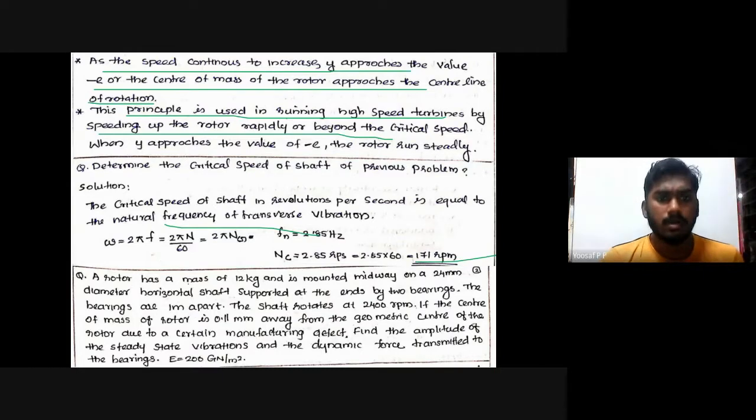Next question: a rotor has a mass of 12 kg and is mounted midway on a 24 mm diameter horizontal shaft supported at the ends by two bearings. The bearings are inverted. The shaft rotates at 2400 rpm. The center of mass of the rotor is 0.11 mm away from the geometric center of the rotor due to a certain manufacturing defect. Find the amplitude of the steady state vibration and the dynamic force transmitted to the bearing. E is equal to 200 giganewton per meter square.